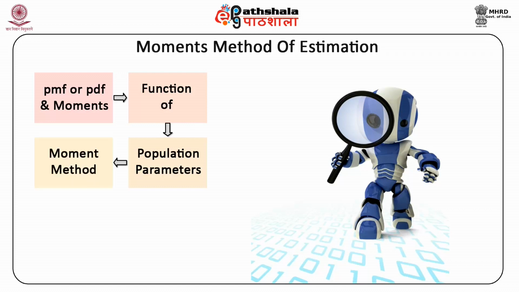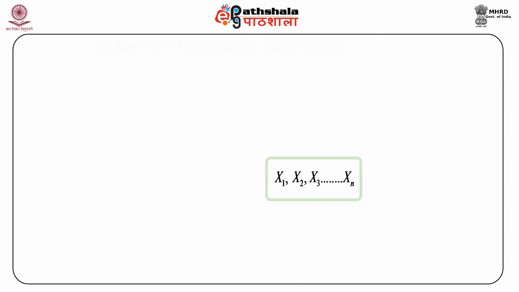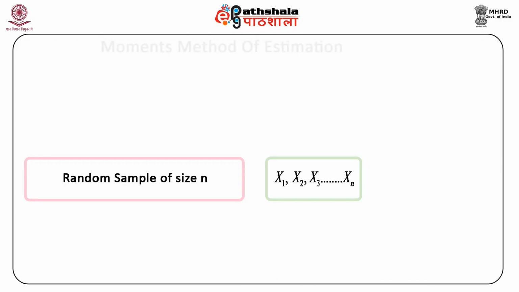In the moments method, we use the moments about the origin, that is expected value of x raised to power k. Now let x 1, x 2, x 3 up to x n be a random sample of size n drawn from this population. Students, please remember this is small n, which is the size of the sample.